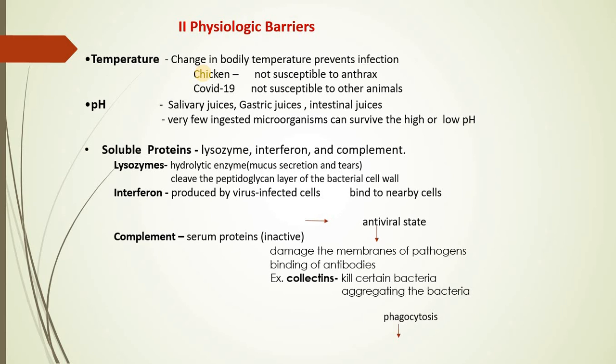In the same way, if I talk about pH, pH is essential. You all have studied in biochemistry that optimum pH is required for any metabolic activity. In the same way, for the development and growth of any pathogen, optimum pH is essential. Low pH or high pH, that is alkaline or acidic media, will hamper the growth of pathogen.